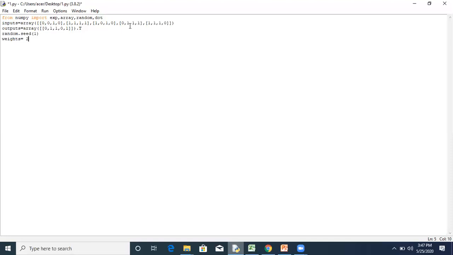So this system has 4 rows and 1 column, a 4 by 1 matrix with values in the range from -1 to 1, and mean 0.